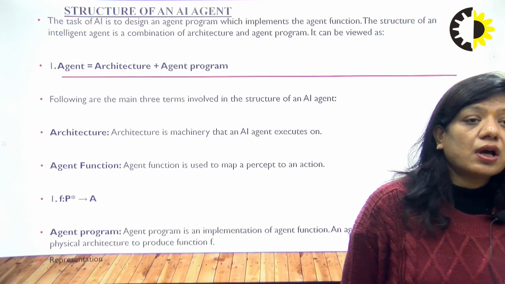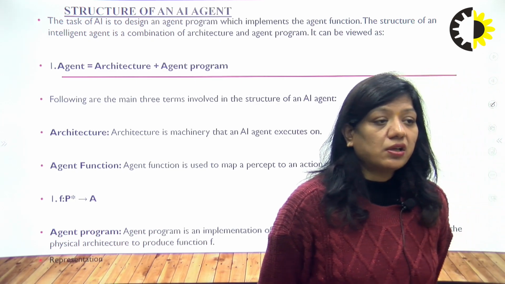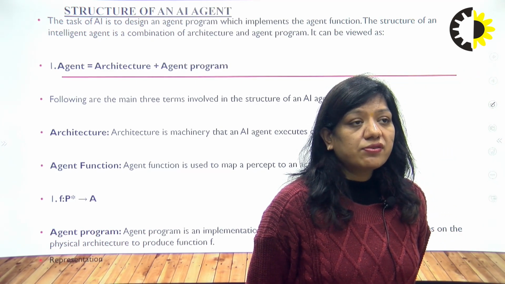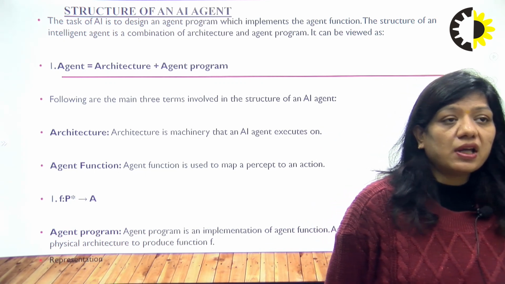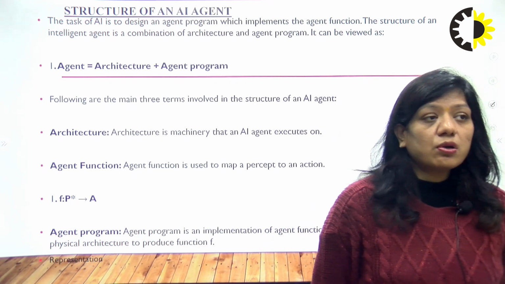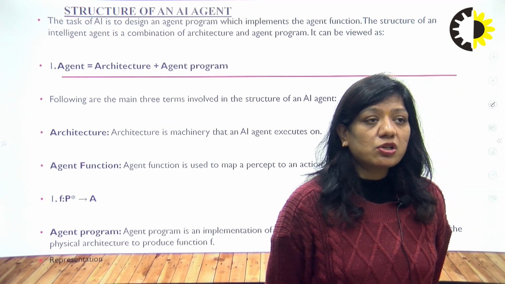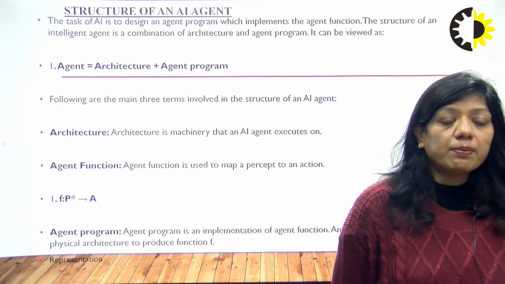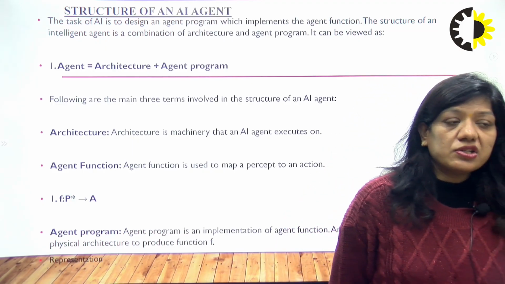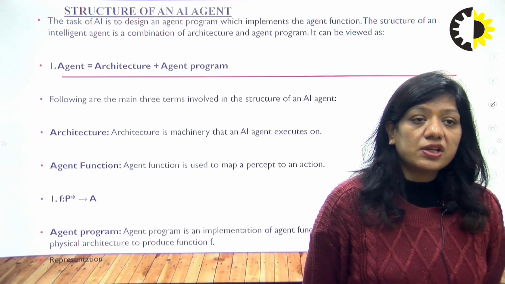Now the structure of an AI agent. The task of AI is to design an agent program which implements the agent function. The structure of an intelligent agent is a combination of architecture and agent program. It can be viewed as agent equals architecture plus agent program.